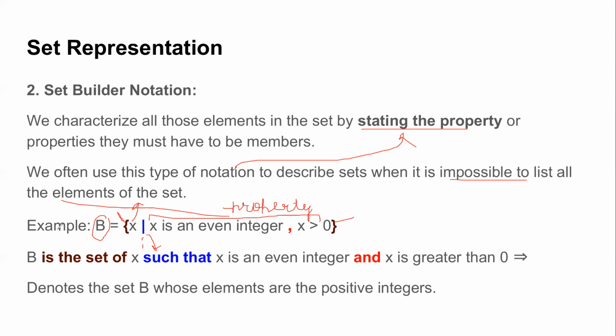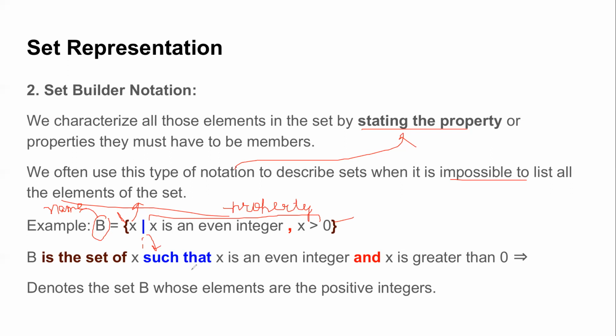So if you look at a set builder notation, what are the prime components there? One is the name of the set, which, as we know, is an uppercase letter. Then there is the descriptive element, which represents all the elements of that set. And after this vertical bar or colon, you write the property which defines the members of that set.